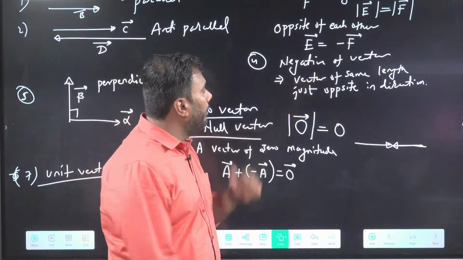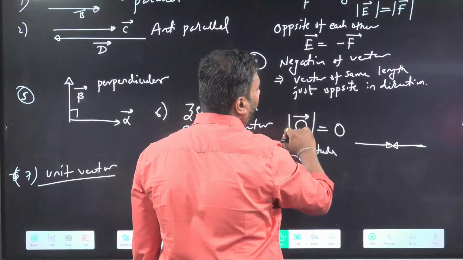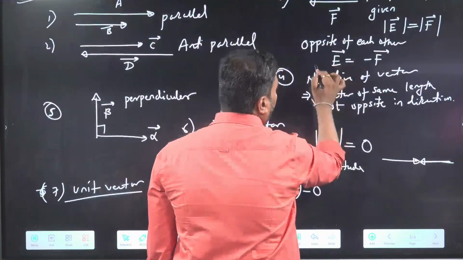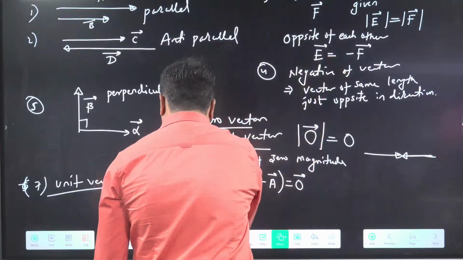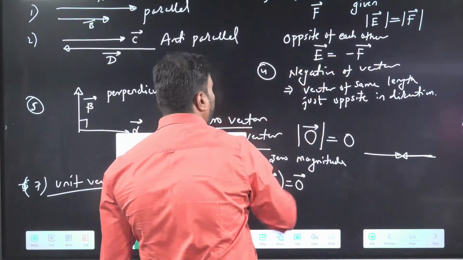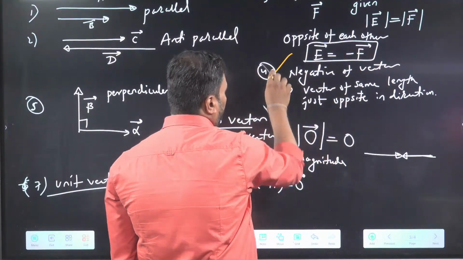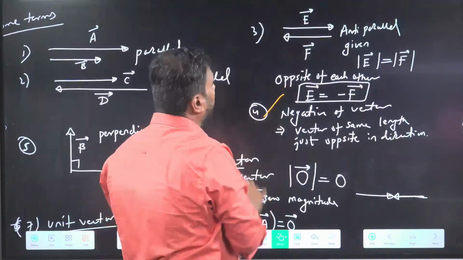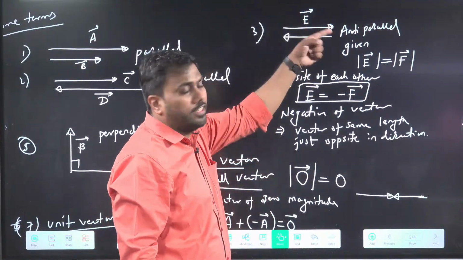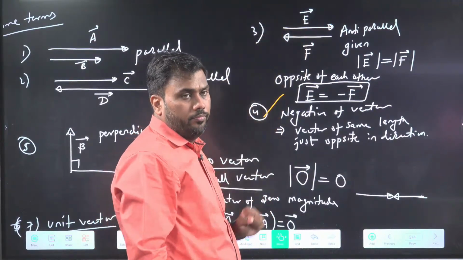See here, I have given you the definition of negative of a vector. A vector and F vector are negative of each other only when the directions are opposite and magnitudes are the same. Okay.